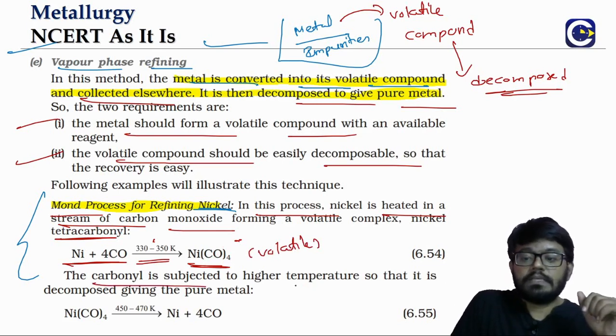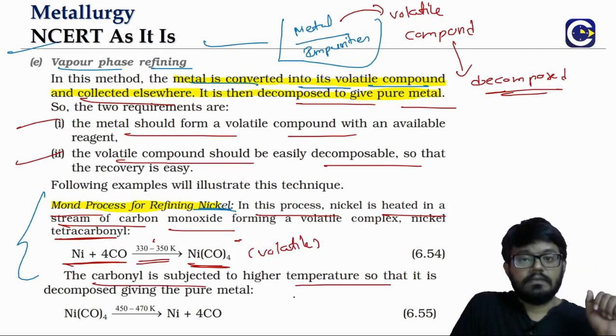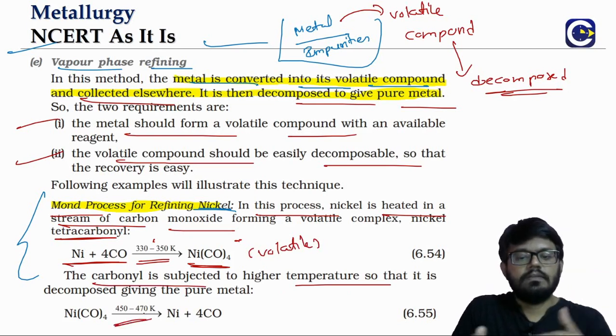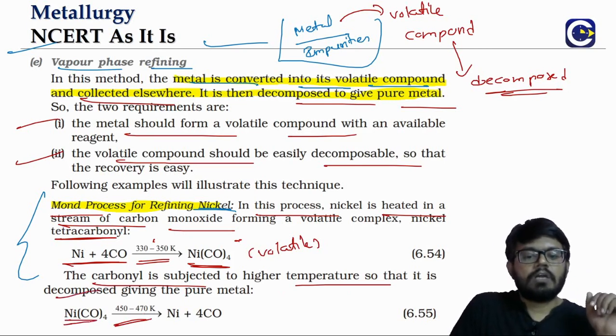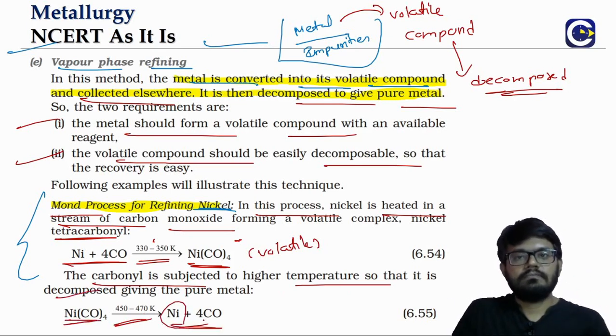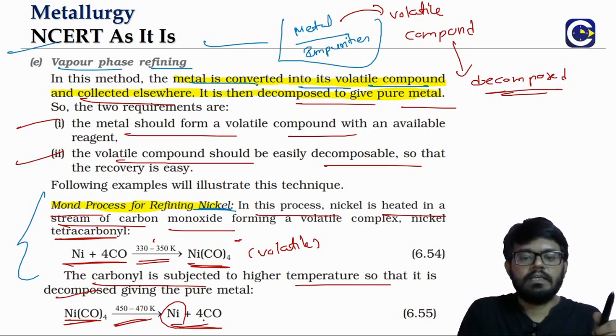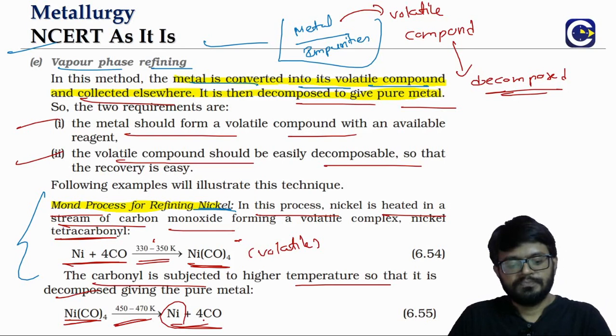And when it is subjected to a higher temperature, you see here, from around 350 we are heating it to 450 to 470, the tetracarbonyl will break down to give us what? Nickel. That's how we are able to obtain it. We formed a vapor compound, collected it elsewhere, and then decomposed it by raising the temperature by another 100 Kelvin. The volatile compound is decomposed.